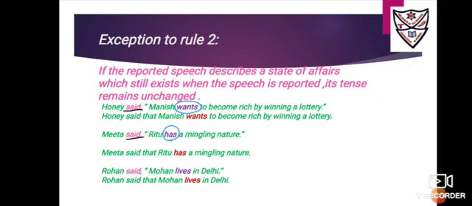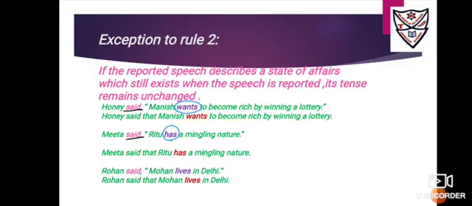So wants here will not change to wanted. Why? Because Manish wants it yet. It's a state of affairs that is still existing. So it is Honey said, remove the comma and put the conjunction that, and then write the same thing: Honey said that Manish wants to become rich by winning a lottery.